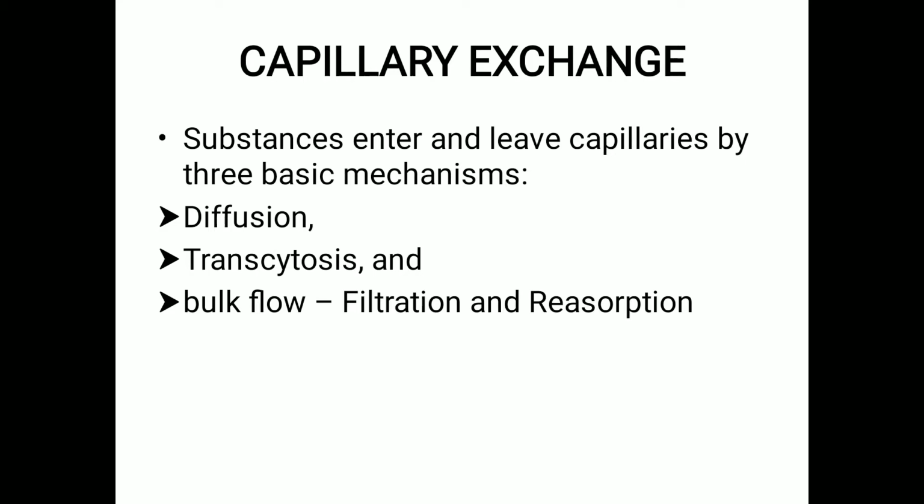A small quantity of the material crosses the capillary wall by a process called transcytosis. Here, the substances in the blood plasma become enclosed in tiny vesicles called pinocytic vesicles, which first enter the endothelial cells by endocytosis. Then they move across the cell and exit on the other side by exocytosis. So three different processes are involved: pinocytosis, endocytosis and exocytosis.